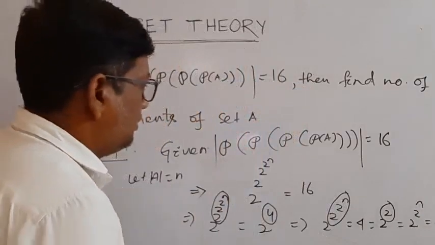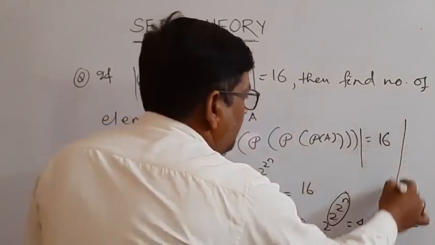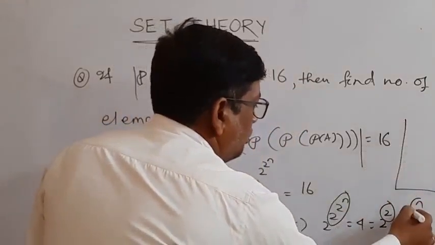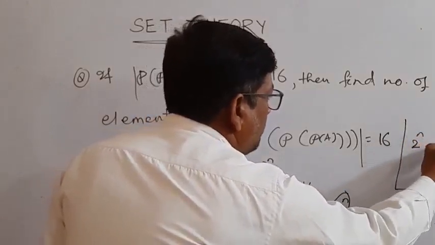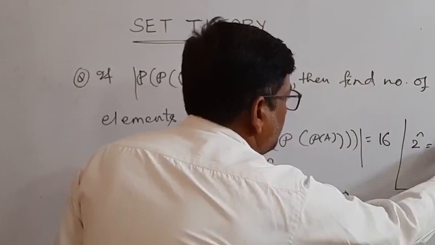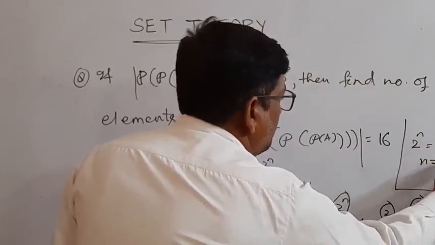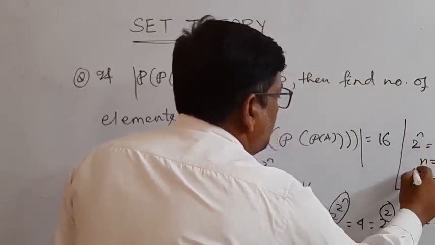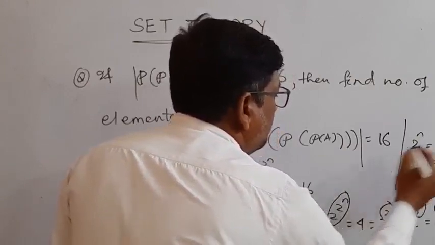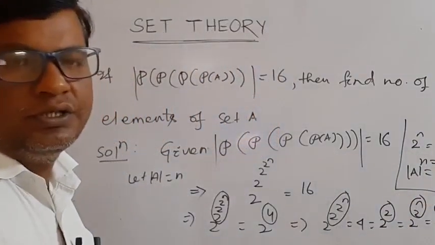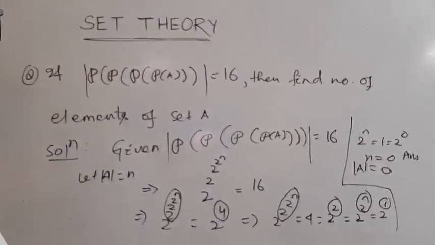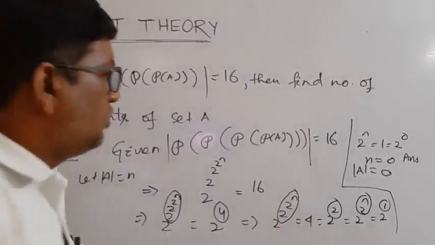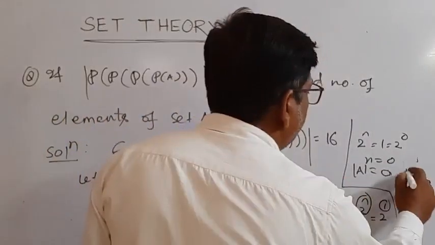Again, 2 to the power n is equal to 1, and 1 means 2 to the power 0. Therefore n is equal to 0 is the answer. So A mod is equal to 0 is the answer.